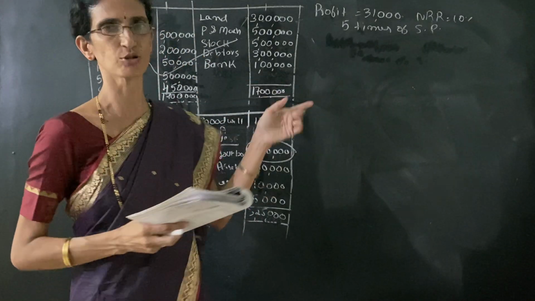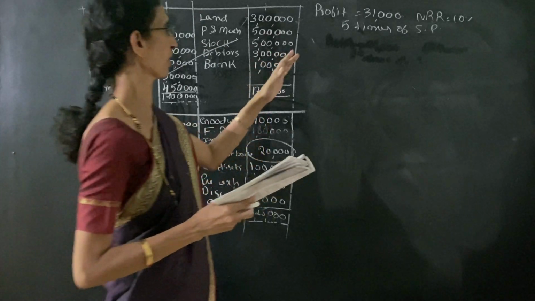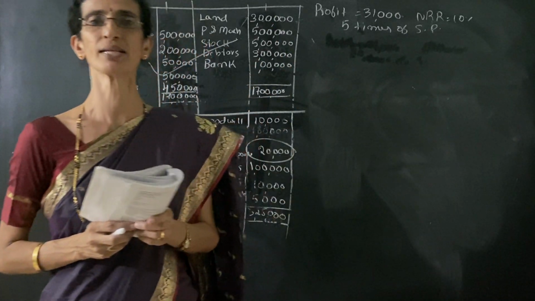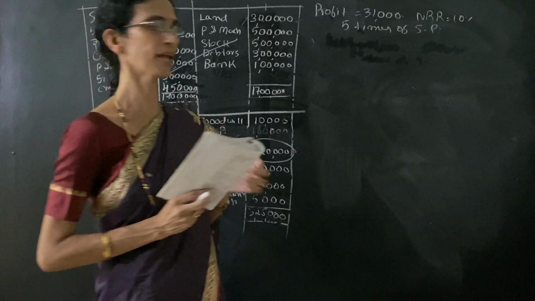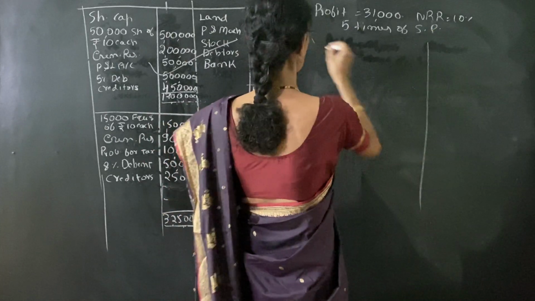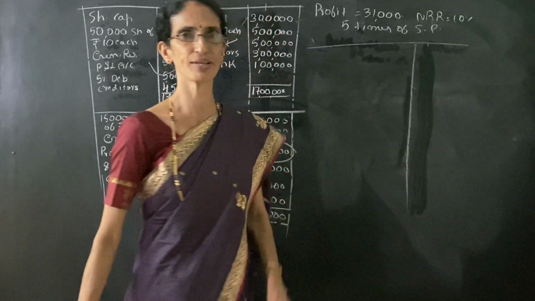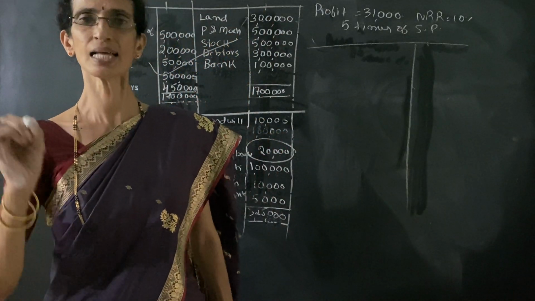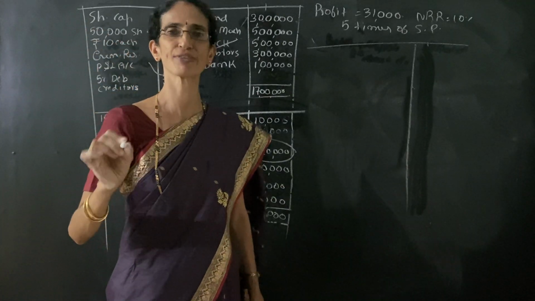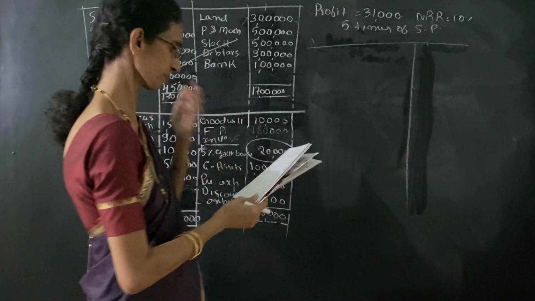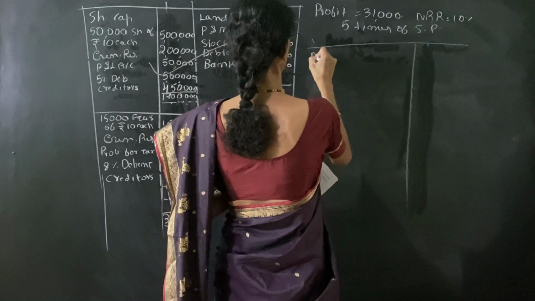So goodwill is equal to 5 times of super profit. In this problem also, capital employed is not given. Therefore, the first step is to calculate the capital employed. Capital employed means market value of the assets less liabilities payable to the outsiders less half of the current year's profit. So first we have to write the market value of assets.